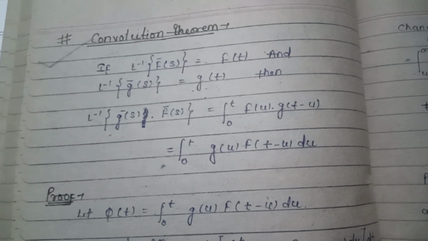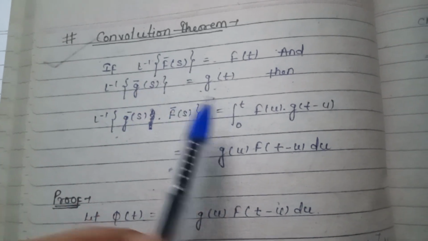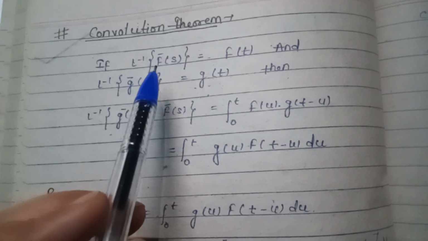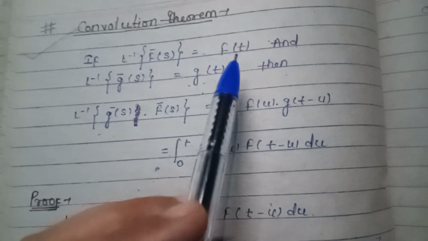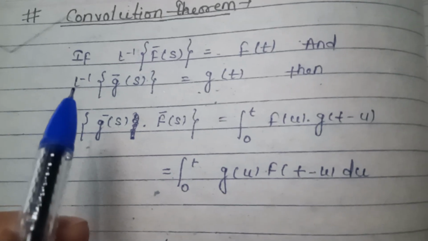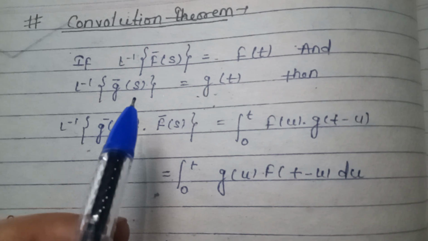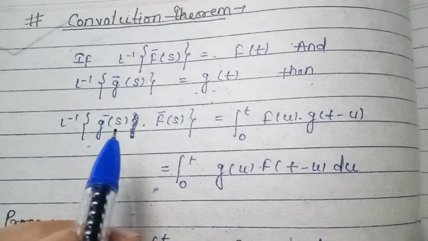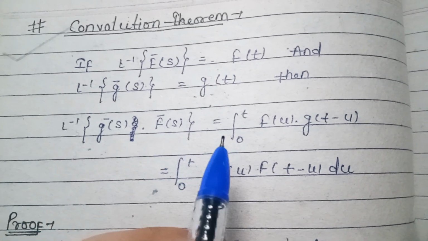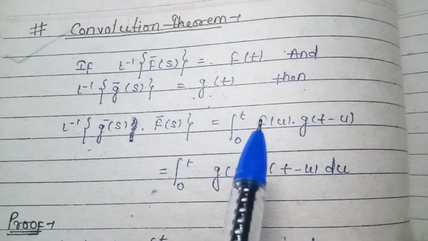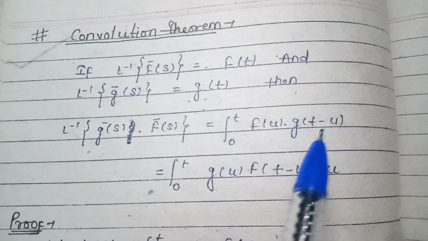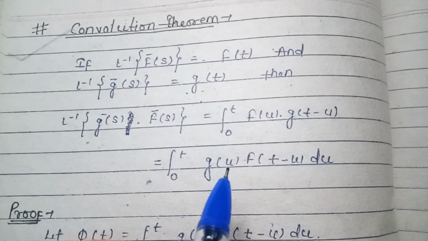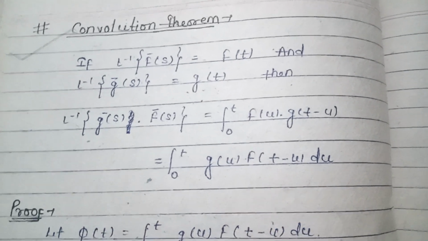Today we will discuss the convolution theorem. The statement is: if the Laplace inverse of f bar(s) is equal to f(t), and the Laplace inverse of g bar(s) is equal to g(t), then the Laplace inverse of g bar(s) times f bar(s) is equal to the integration from 0 to t of f(u) g(t minus u) du, which is also the integration from 0 to t of g(u) f(t minus u) du.